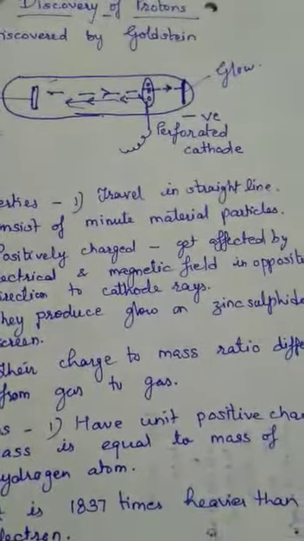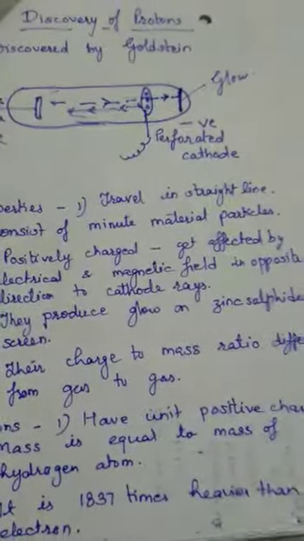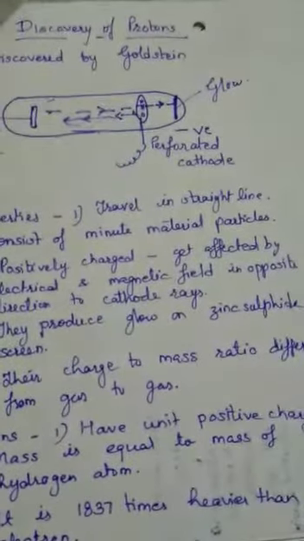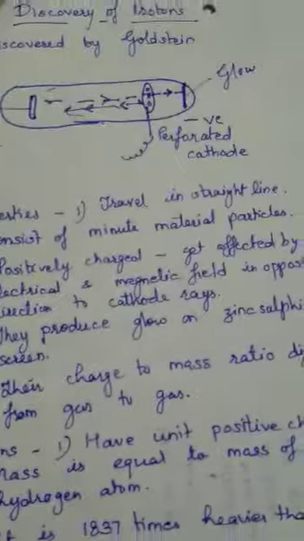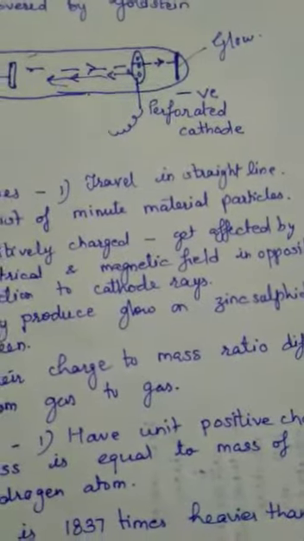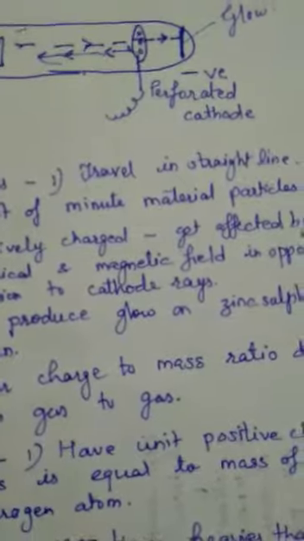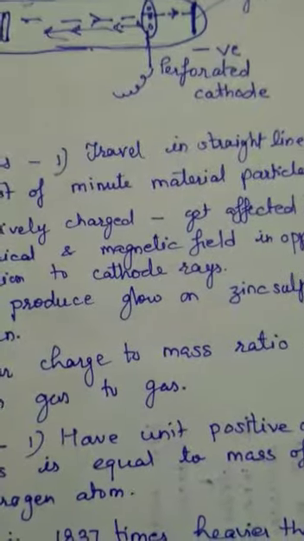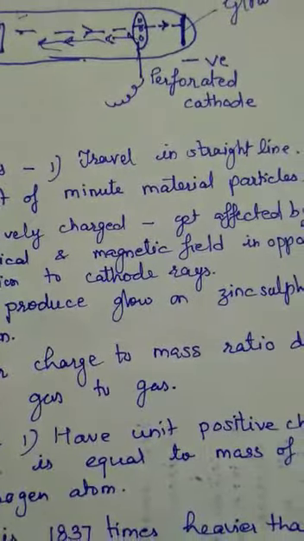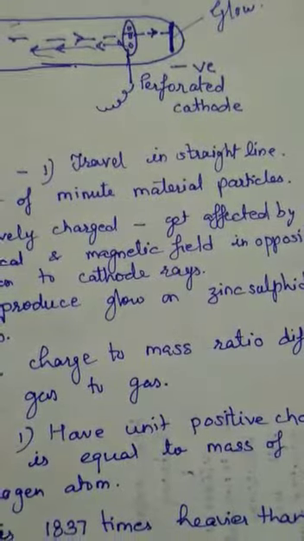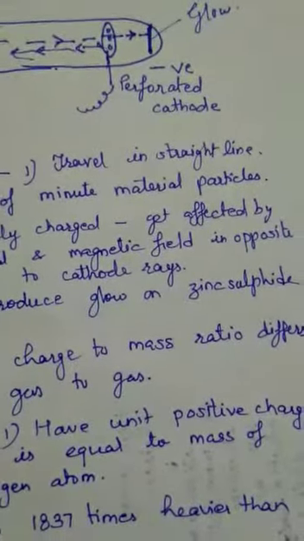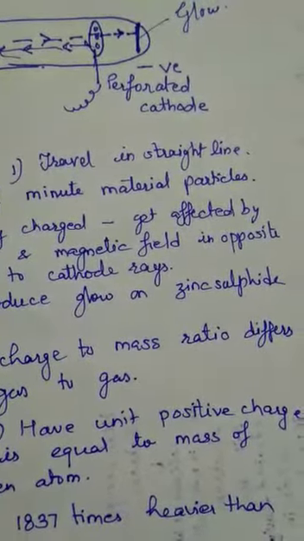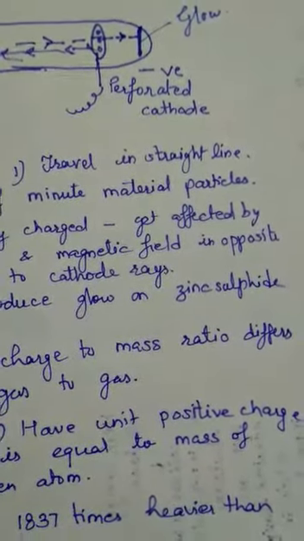They showed some mass in the particles, which, when struck on the very thin, very light fan blades, made the fan start moving. So mechanical properties were shown by these particles. Then they are positively charged and get affected by electric and magnetic fields in the direction opposite to that of cathode rays. That means if an electric field is applied, the anode rays turn towards the negatively charged plate. They also produced a glow on the zinc sulfide screen, as I have told you that when energetic particles strike the zinc sulfide screen, they produce a glow.